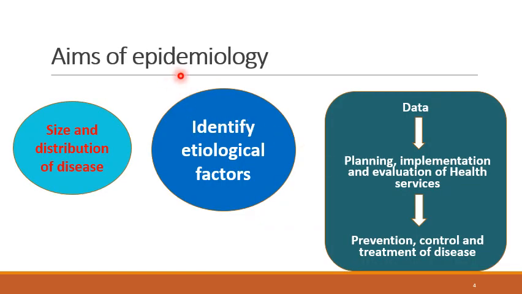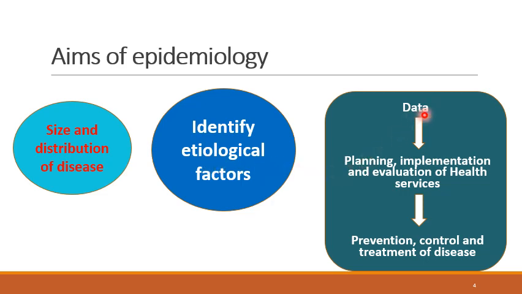Aims of epidemiology. Why do we need to study certain characteristics of a particular population? There are mainly three aims. First, we want to know the size and distribution of the disease amongst that population. Second, we want to know the etiological factors.